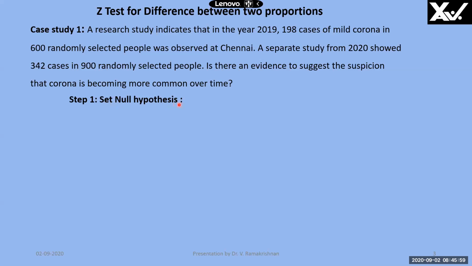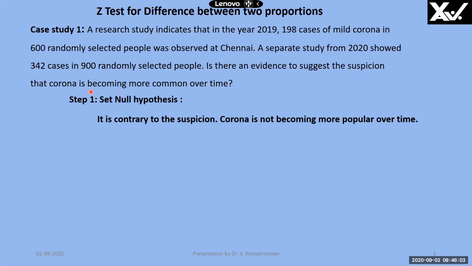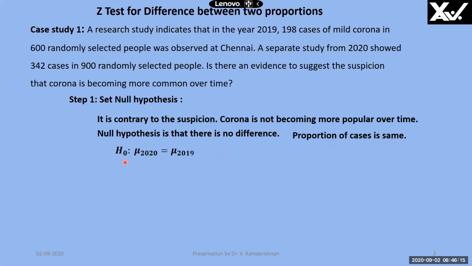Step number one is we have to set the null hypothesis. It is always opposite to the suspicion. The suspicion is that corona is becoming more common over time. Corona is not becoming more popular over time is the null hypothesis. It is that there is no difference. All proportions are same. And mathematically, proportion in 2020 is equal to proportion in 2019. Alternate hypothesis is proportion in 2020 is greater than proportion in 2019. Why I have used greater sign? Because the suspicion is corona becoming more common? Is it on the rise?